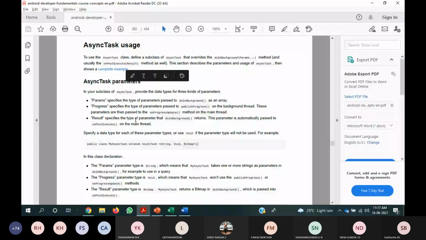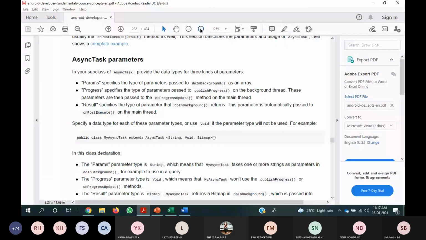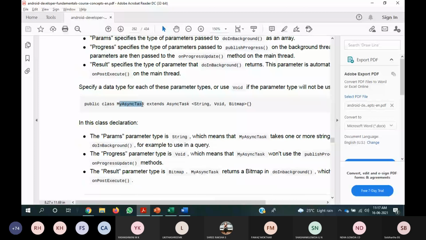See here, public class MyAsyncTask, which is going to extend AsyncTask with the parameters String, Void, and Bitmap. Let's see what that String, Void, and Bitmap are.